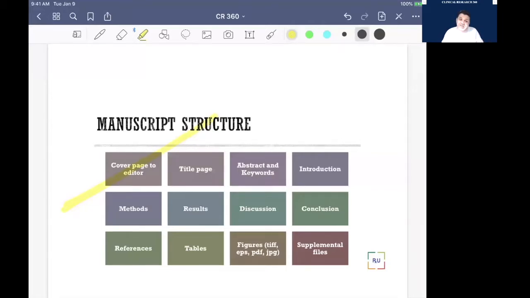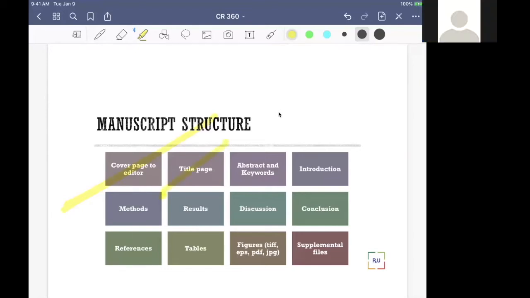It's the same thing. You are going to write a cover letter to the editor of the journal, and we will take examples later on. You write to the editor what the title of your study is, what the aim of your study was, how your study is important, and how it will be important for the next generation of scientists or researchers. So the cover page is an important thing.